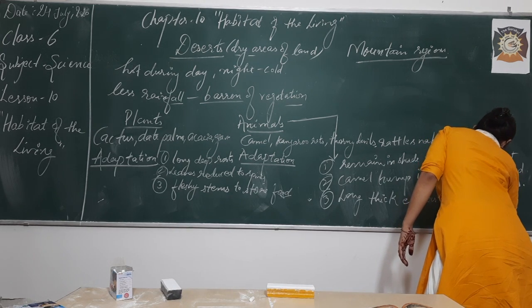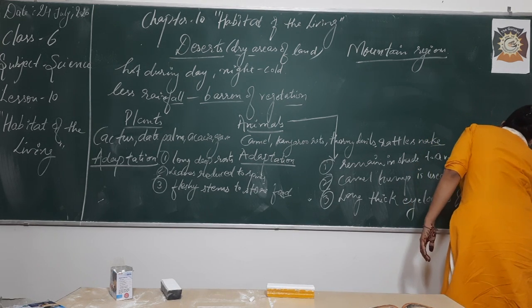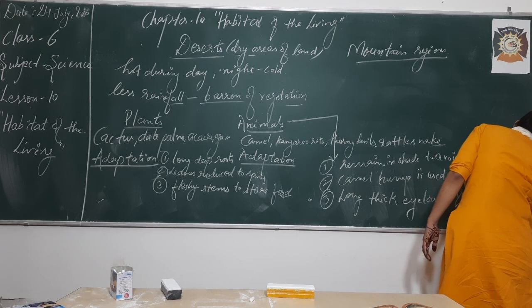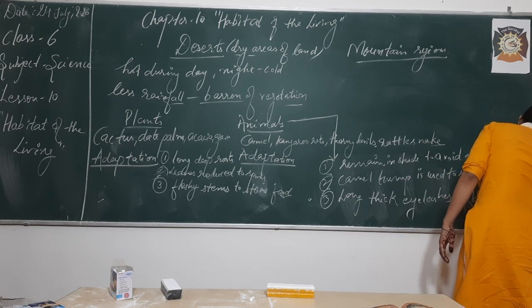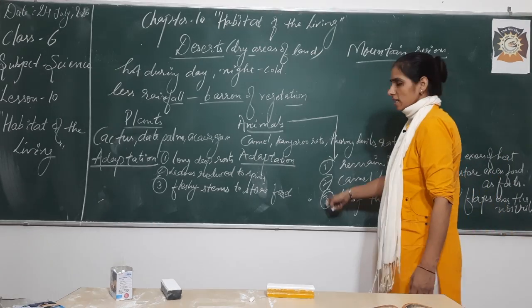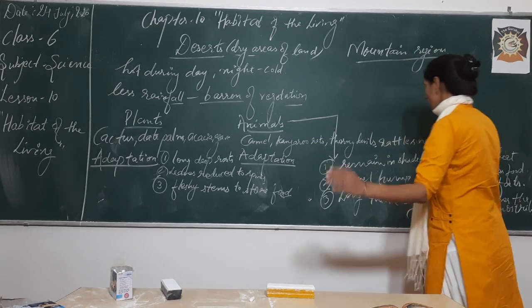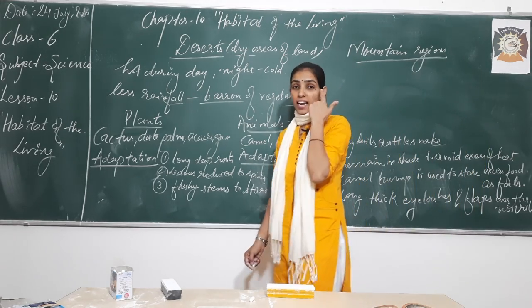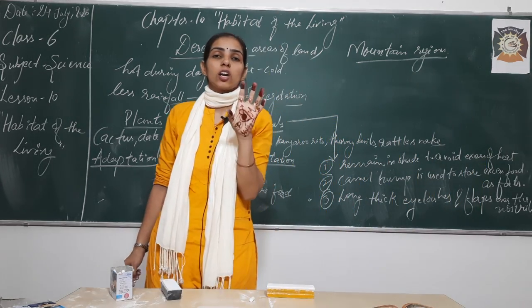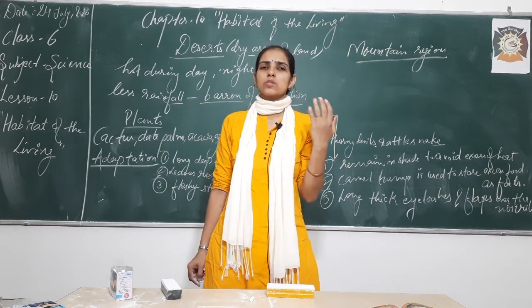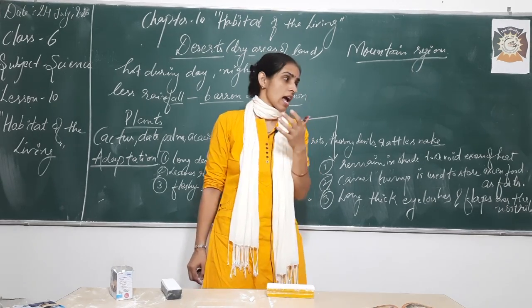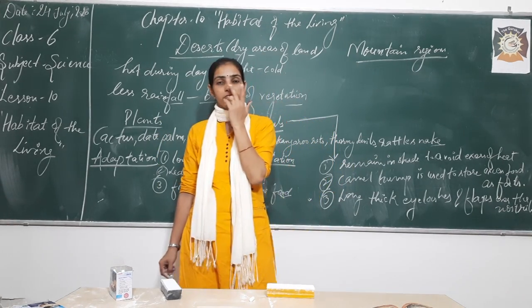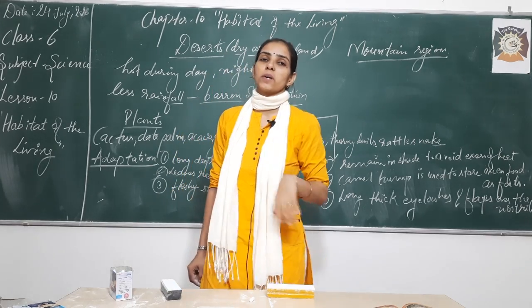You must have seen that the camel has long thick eyelashes and flaps over the nostrils. This is also a kind of adaptation which these animals have. These eyelashes are very long and thick. What is the use of having thick eyelashes? And there is a flap over the nostrils. What is the use of having flaps over nostrils? Yes, let me tell you.